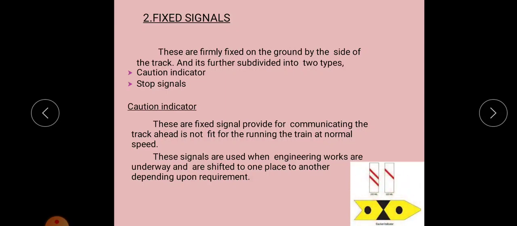This is the signal in this form. These signals are used when engineering works are underway and are shifted from one place to another depending upon requirement.